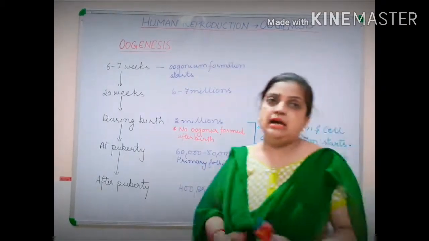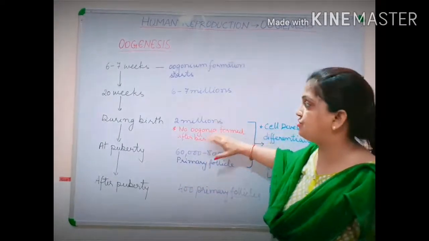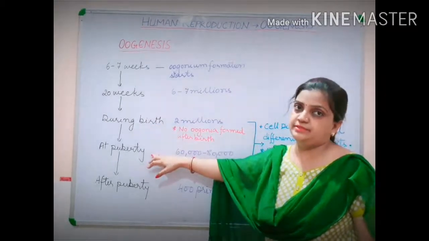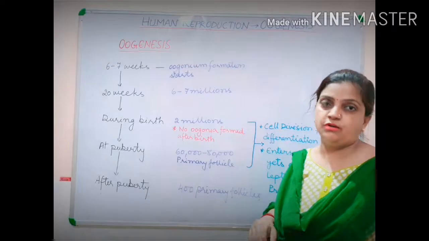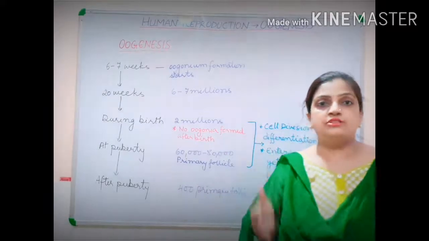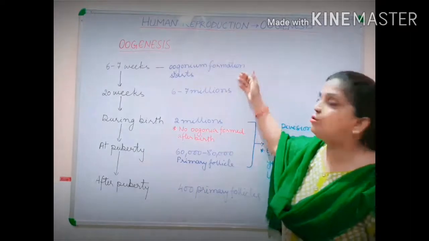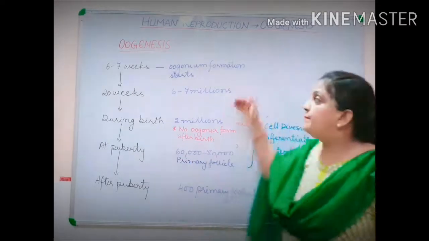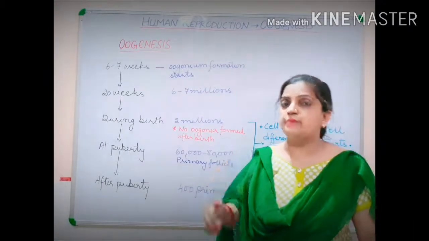Now children, I will be talking about the process going on between these two stages, from the time of birth until reaching puberty. Before this, mitosis division was going on. Now I am talking about the cell division process. There are two types of division, mitosis and meiosis. Mitosis was there, which is why the number of oogonium cells was increasing due to the germinal epithelium cells. But then what will happen? Mitosis will get over and the meiotic division will start.